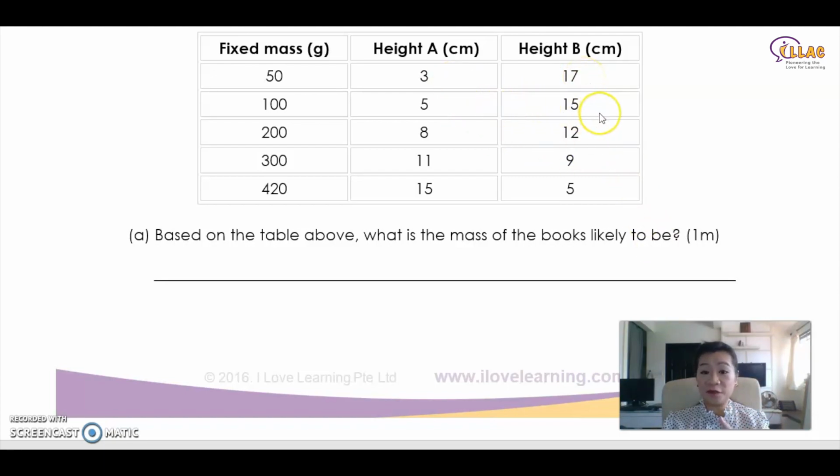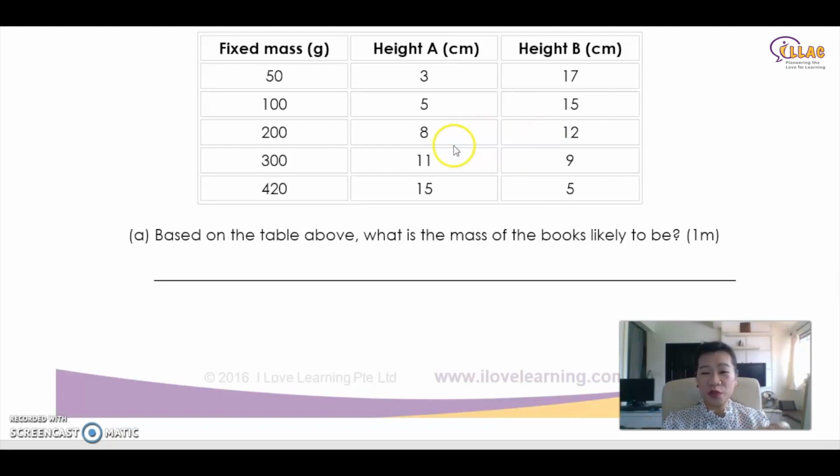When it's 5, this is 15, different. When this is 8, this is 12, different. When this is 11, more than this, 9. You see that this is always more than A. This becomes more than B. So which means the balance between them is most likely 10 versus 10.